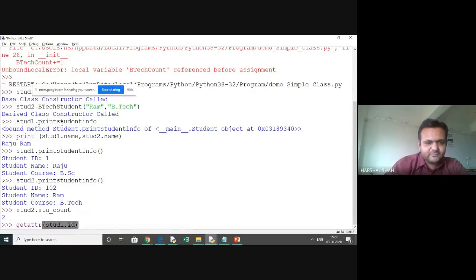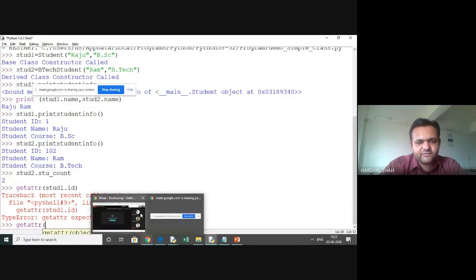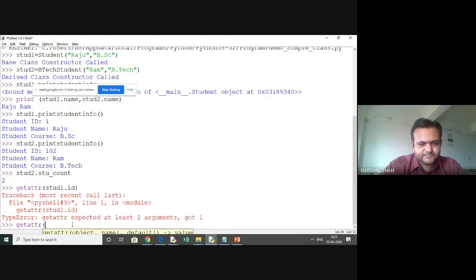If you write something in the code, it will say that at least 2 arguments are needed. So we pass this, and any default value, if there is one, we will give it.